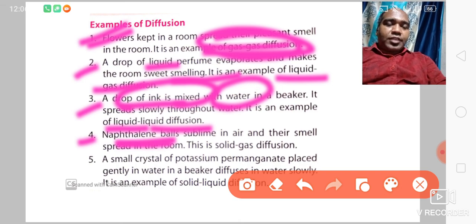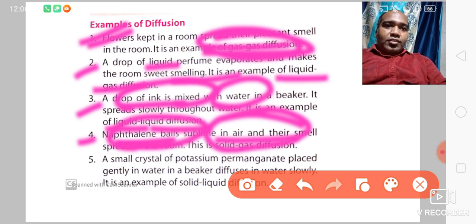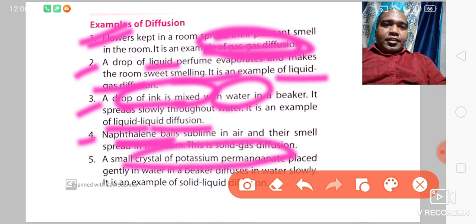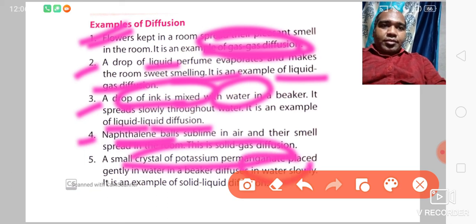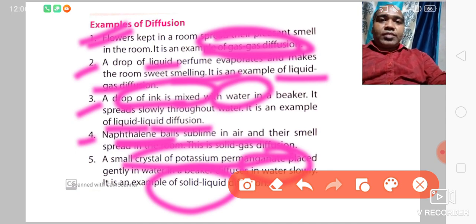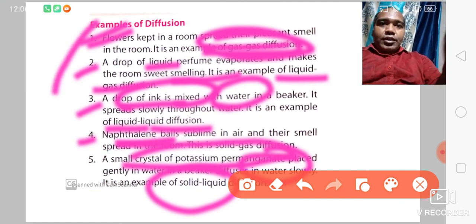Then fourth one, naphthalene ball. Just now I have shown you naphthalene ball, that is kapoor in Hindi. It mixes in air. So naphthalene ball is solid and it is mixing in air. Air means gas. So this is the example of solid gas diffusion. Okay. Then the last one, crystal potassium permanganate. This is solid and it is mixing in water. So this is solid liquid diffusion. So how many types of diffusion have we seen? Five types of diffusion we have seen.